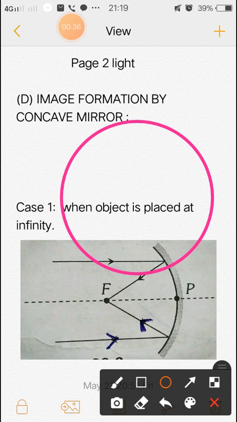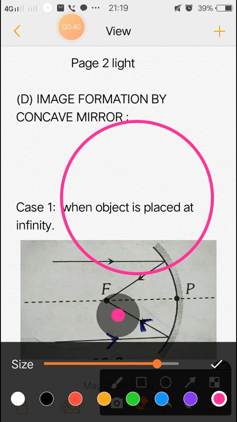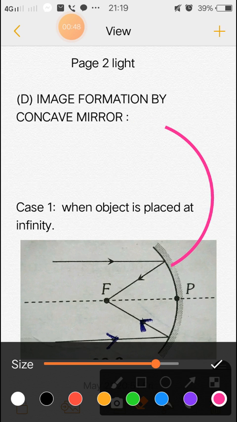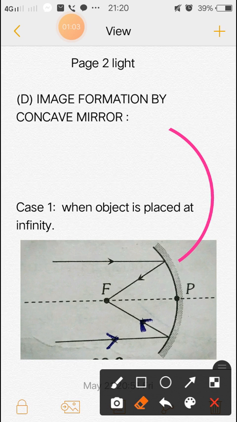This looks like a concave mirror, and this is the principal section. This is the pole P.